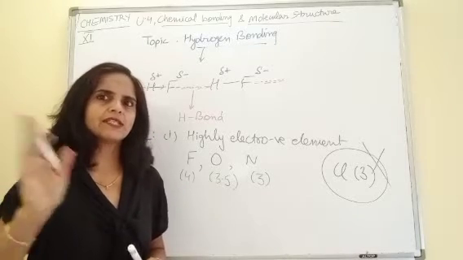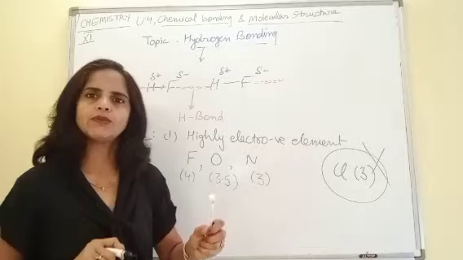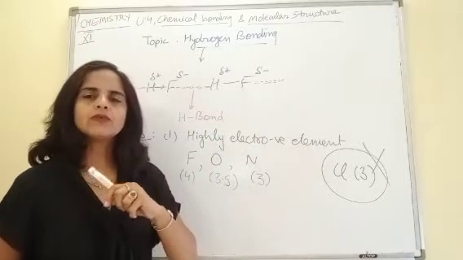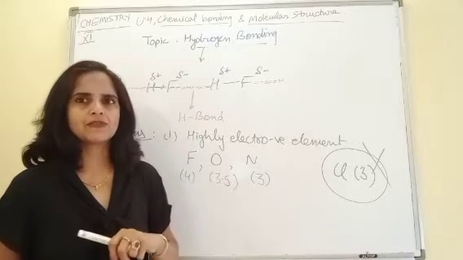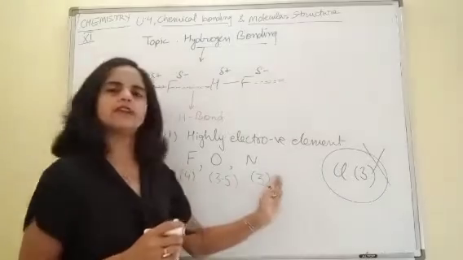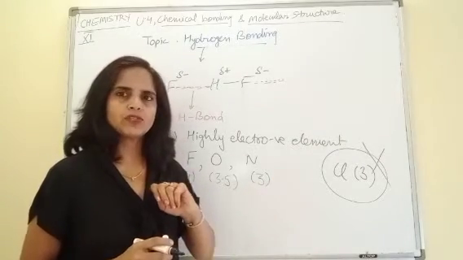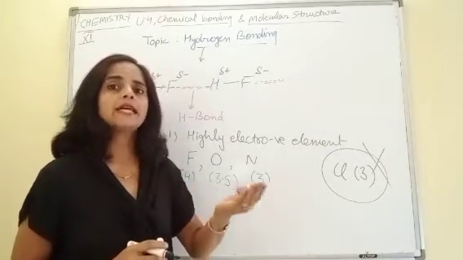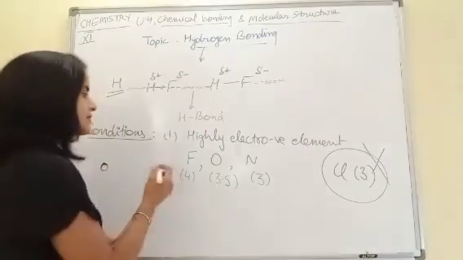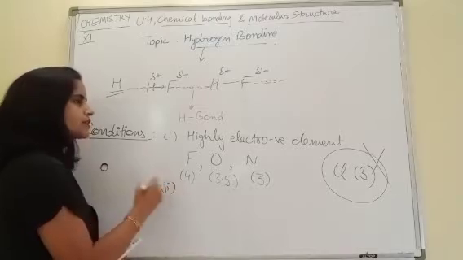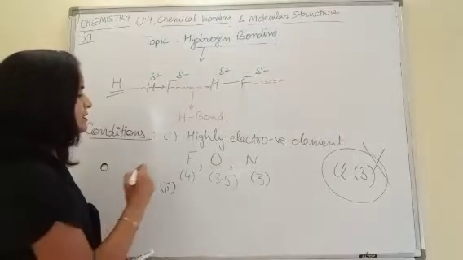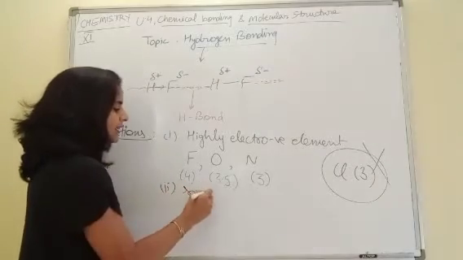Although in organic chemistry there are certain cases where chlorine is also involved, the reason is different for that case. That we will discuss when we discuss organic chemistry. Now in physical chemistry, simply think these are the 3 elements where hydrogen bond is formed. Why not chlorine? That we will be discussing in our next condition. That is the second condition for the formation of hydrogen bond. This second condition is small atomic radii.